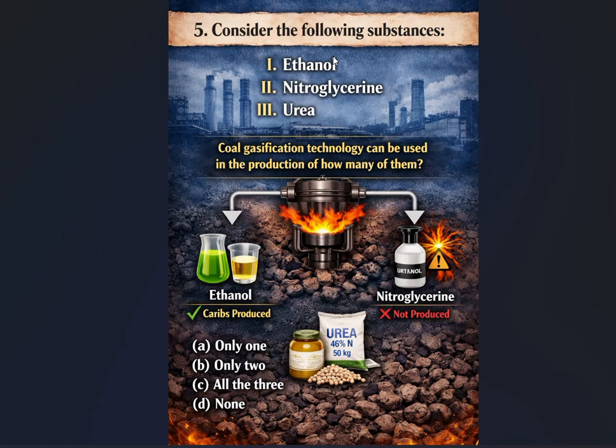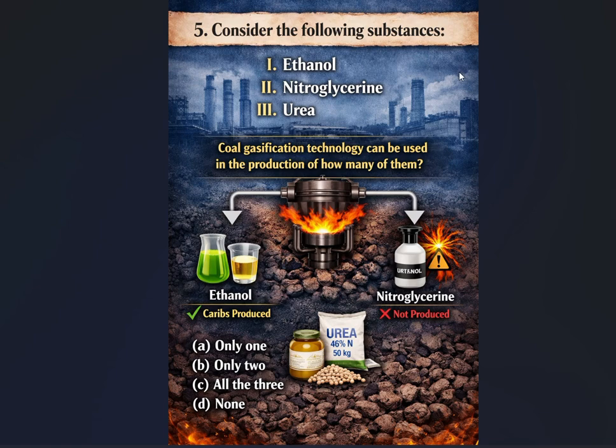Do you know how ethanol is produced? Generally, in our country, ethanol is produced from a fermentation process. What does fermentation mean? It produces ethanol from sources of starch and sugar through the process of fermentation. In the same way, another process is there to produce ethanol. Ethanol is commonly produced through fermentation, and it is also produced from coal, through the coal gasification route.